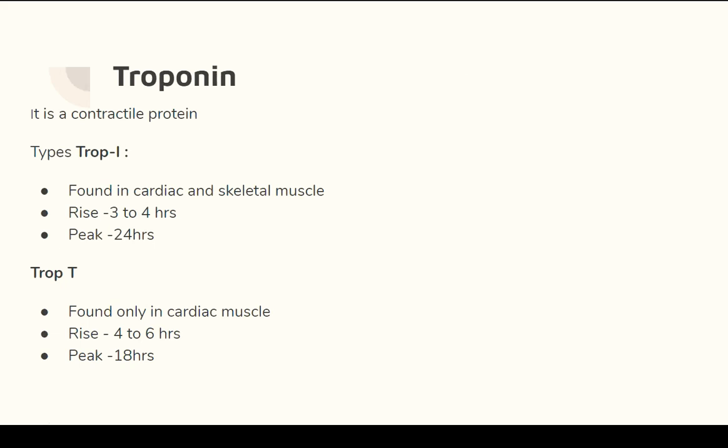It's a contractile protein. Any problem with the contractile ability of the cardiac muscle, the troponin is released. There are two types of troponin, that is I and T. So each hospital has different systems. Some hospitals may use TROP-I, or some hospitals may say their confirmatory diagnosis is TROP-T. So it depends upon the rise of the enzymes. Usually immediately after a heart attack, the rise of troponin I happens within 3 to 4 hours, whereas TROP-T is 4 to 6 hours.